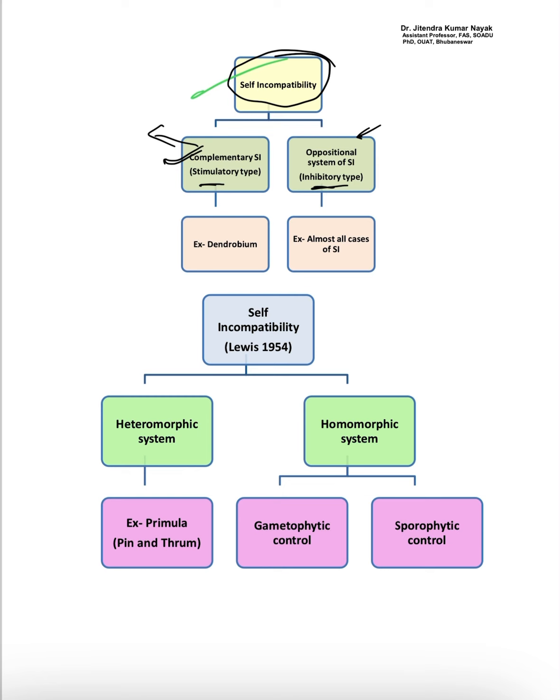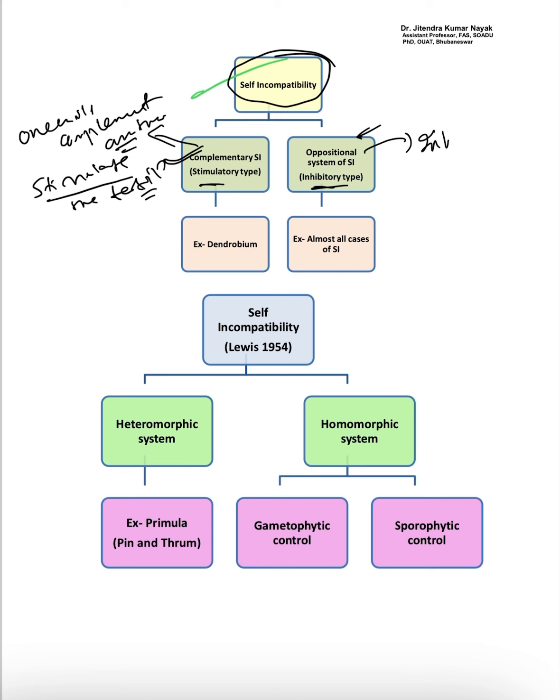Complementary means one will complement another. Complement means it will stimulate the fertilization process. But oppositional means inhibitory. It will inhibit the fertilization.